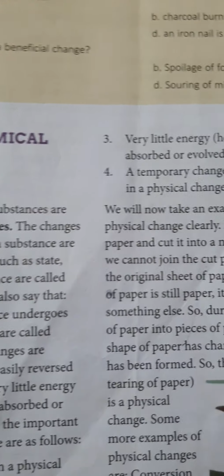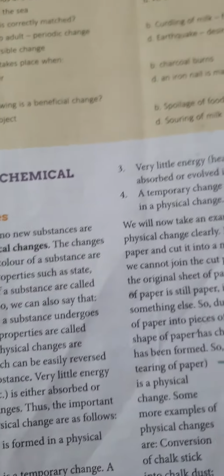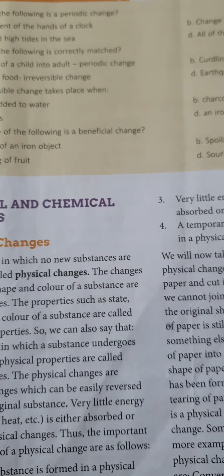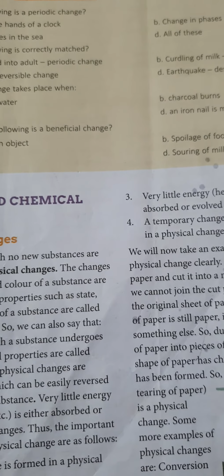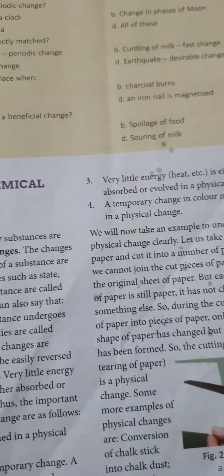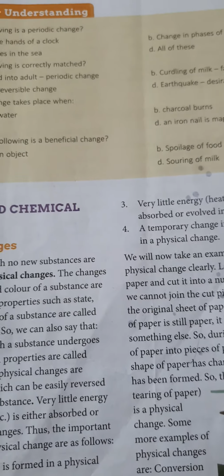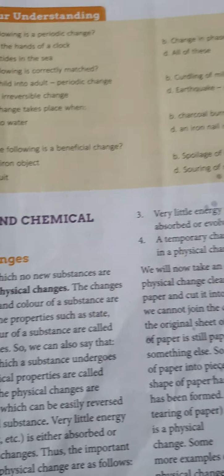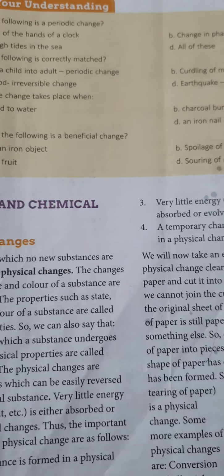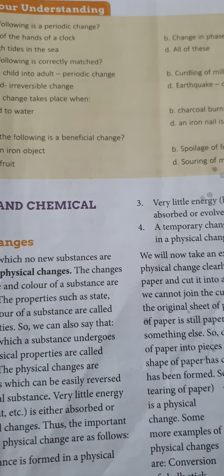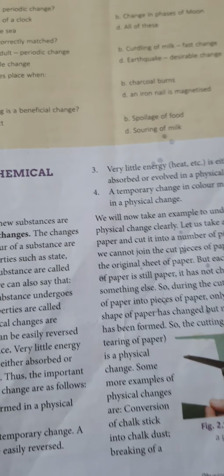Fourth, a temporary change in color may take place. Fifth, physical changes do not need to be represented using any formula or any equation. And the last is, no change is brought about in the chemical composition or structure of the substances involved. So these were the characteristics of physical changes.